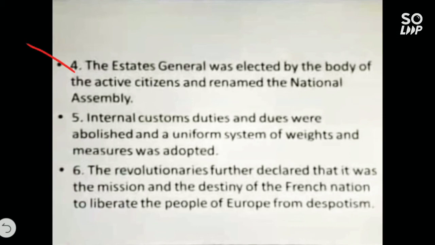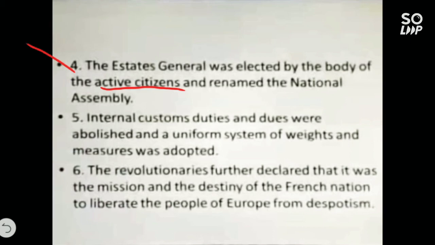If you see the fourth point, the Estates General was elected by the body of active citizens. Children, do you remember this word active citizen and the other word passive citizen? You studied in 9th class. Passive citizens had no voting rights. In passive citizens, women, children and youth below 25 come under it, whereas active citizens were entitled to vote, and only men above 25 years of age who paid taxes equal to at least 3 days of labor wages come under the active citizens. And they renamed it the National Assembly, means it is the Parliament of France.